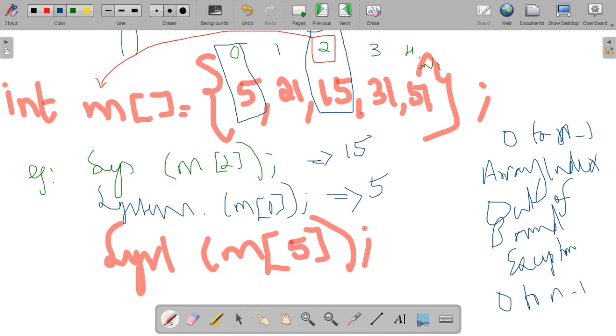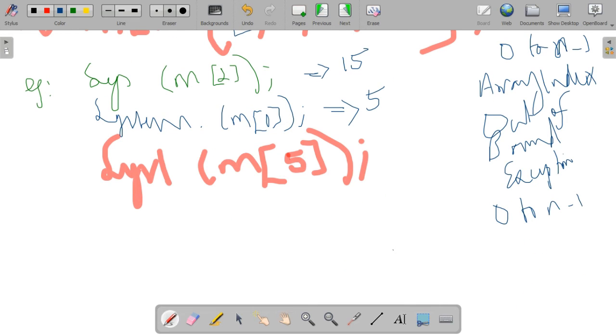In this example there are only 5 elements, so the index positions go from 0 to 4, and 4 is the last index position. We can't access a 5th index element, which is why it shows an array index out of bounds exception. A subscript other than 0 to n minus 1 for an array having n elements is called an out of bound subscript.